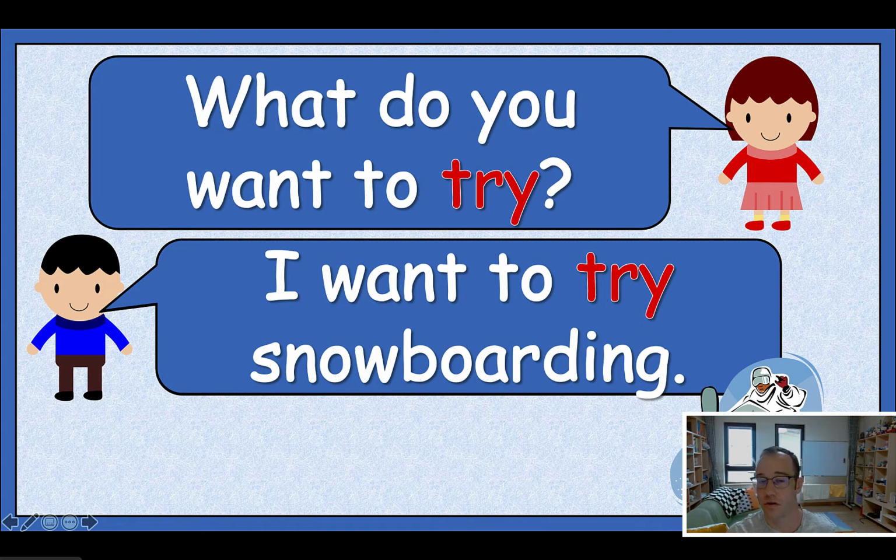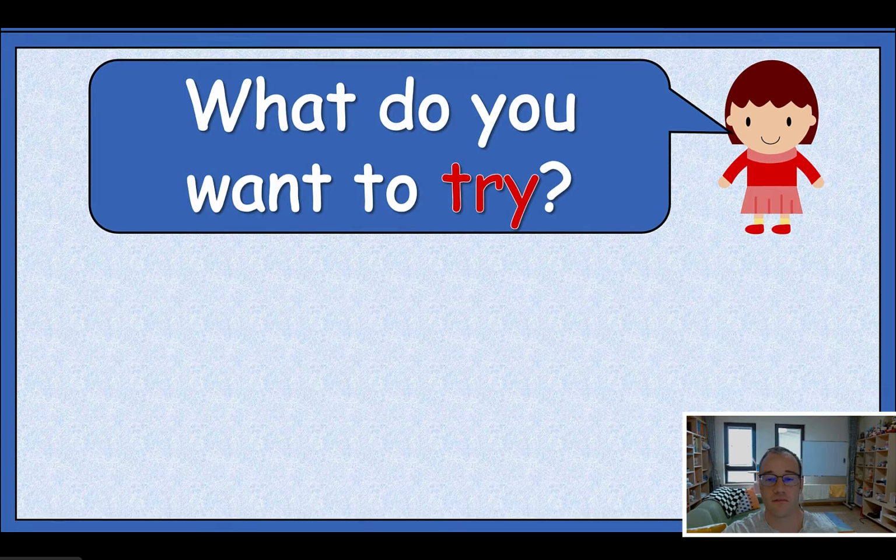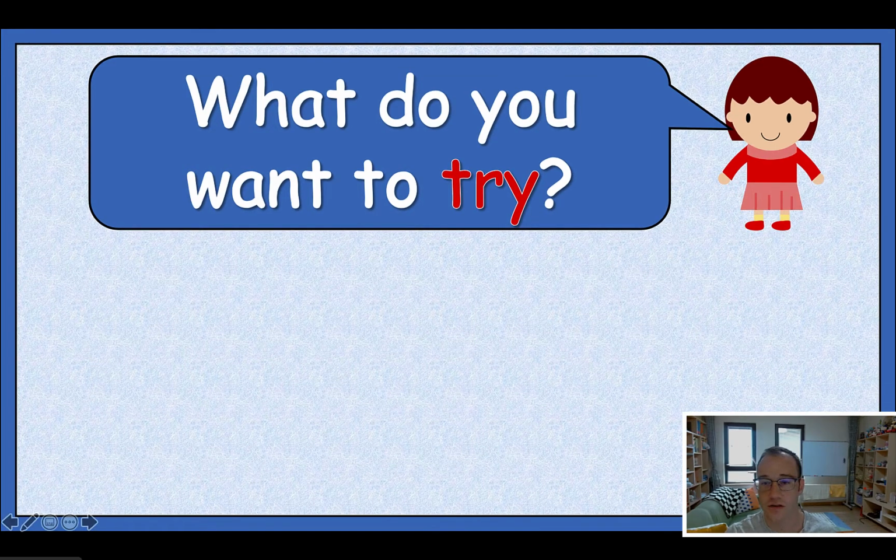Okay, because this is a word they've just learned as well. So I want to use that word and make sure they understand that word, and they can say it. Because once they know the word "want," they can say that in a bunch of contexts. Obviously, it's a very common word.